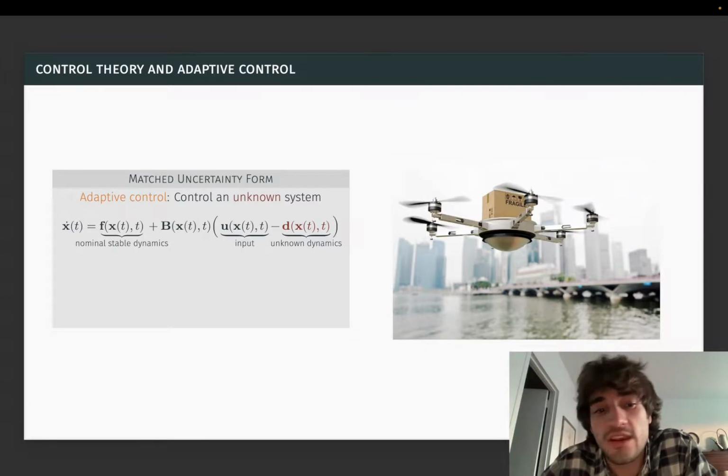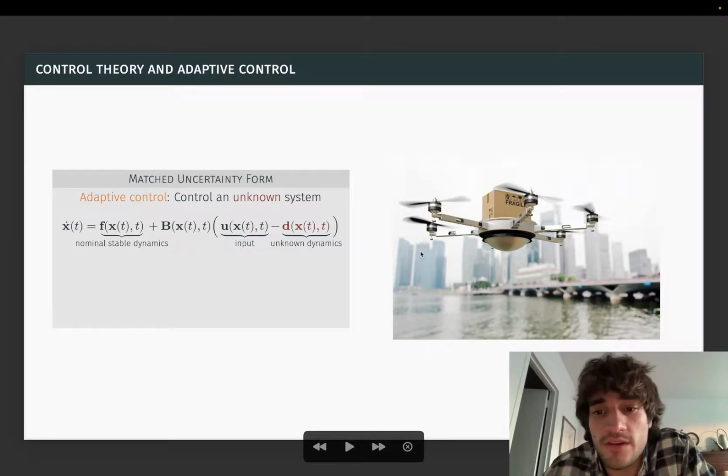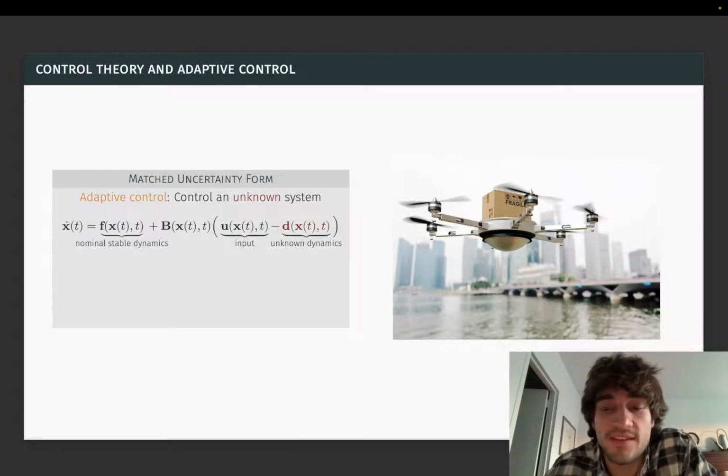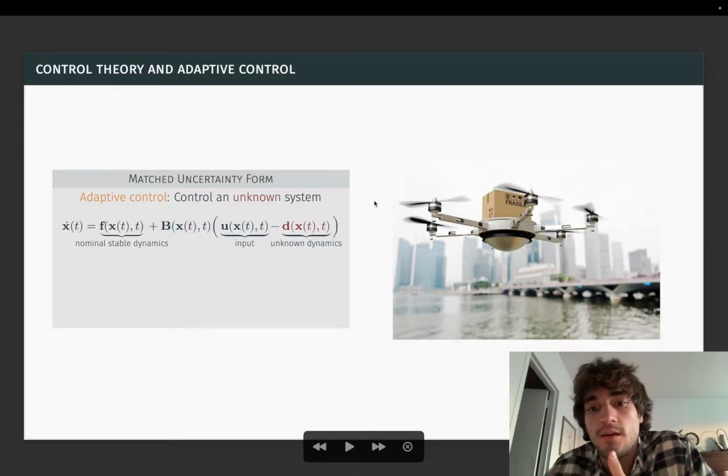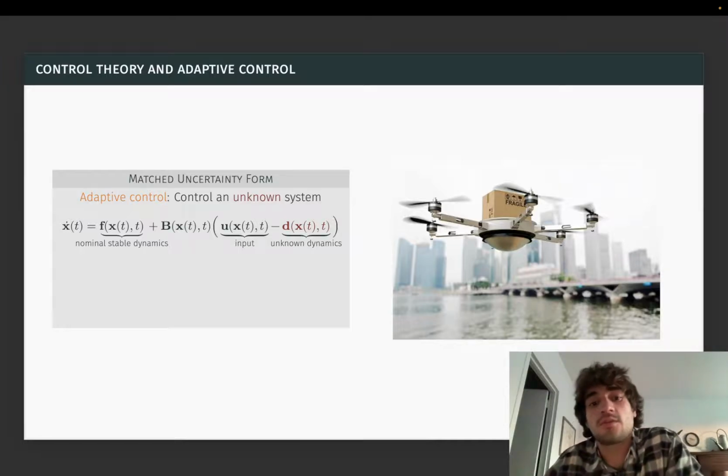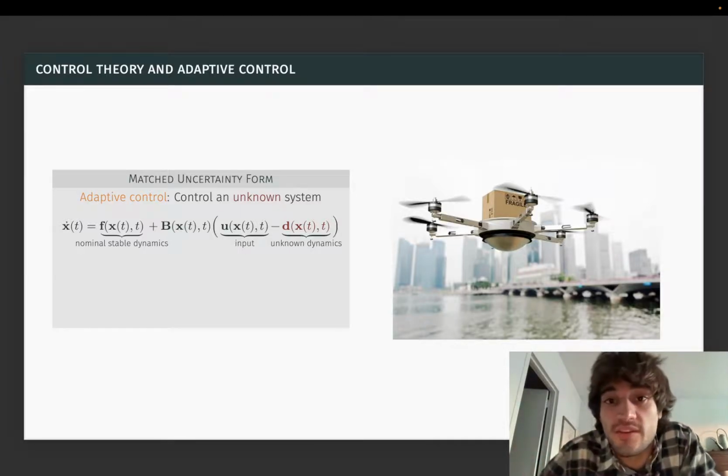A physical picture you can keep in mind is that of a drone delivery system, where the unknown dynamics represents the changing wind conditions. The nominal stable dynamics represents the performance of the system, for example, in the lab, where it might be the system in feedback with a deep RL policy or an optimal control policy or something like that. And our adaptive input is going to try to learn the changing wind conditions to ensure that the system is restored back to its performance that we saw in the lab.